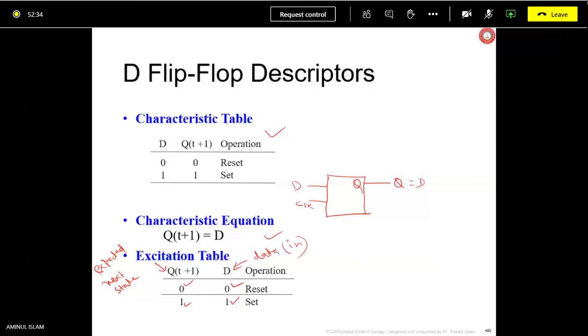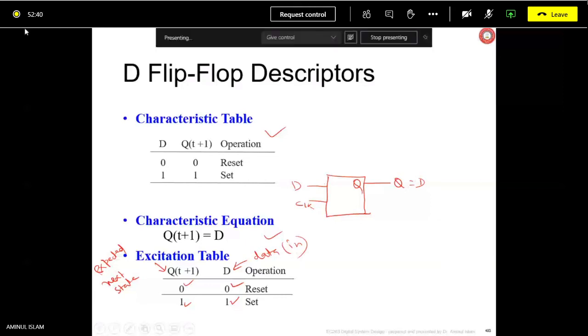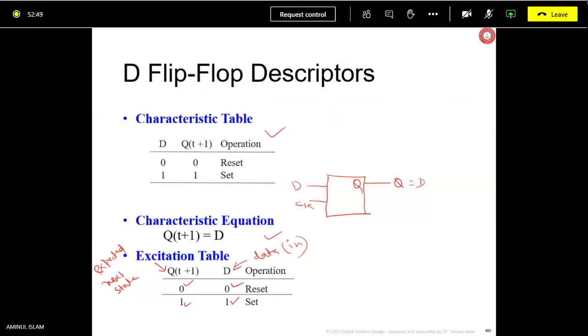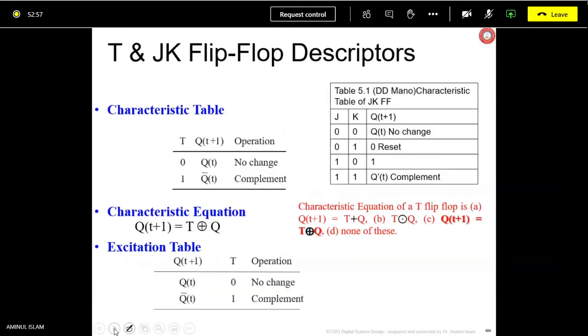Sometimes, it is actually not mentioned in your syllabus. The state reduction technique is there in Morris Mano; you can read it. If time permits, I'll also discuss it, but it is not mentioned in the syllabus. Anyway, it is required during that discussion. Let me go further.